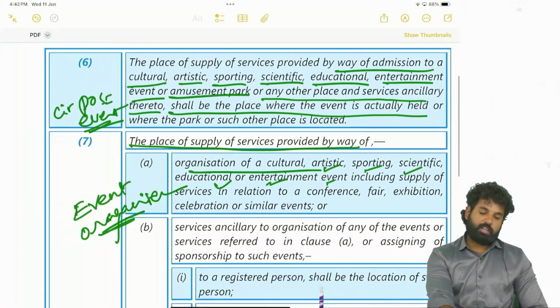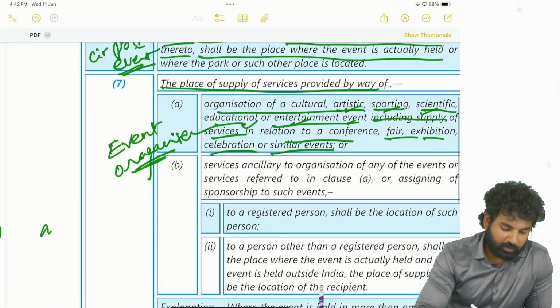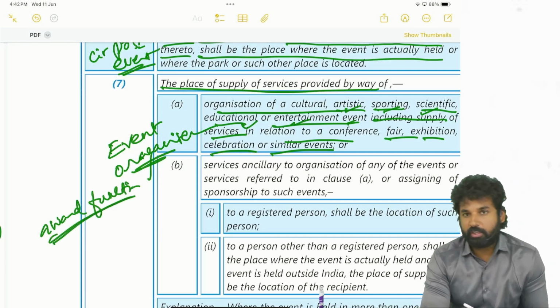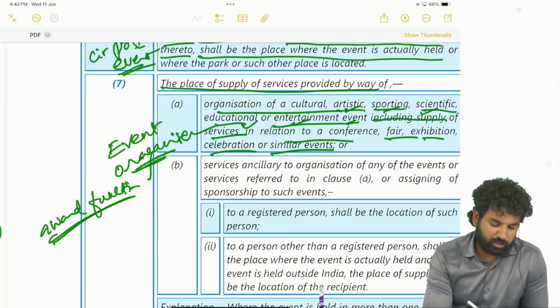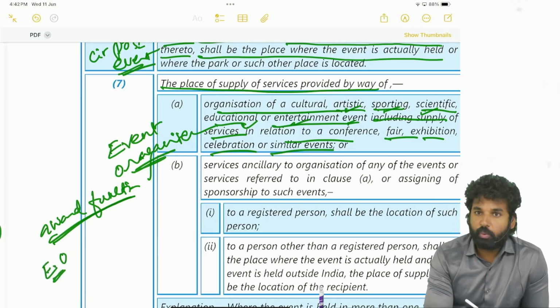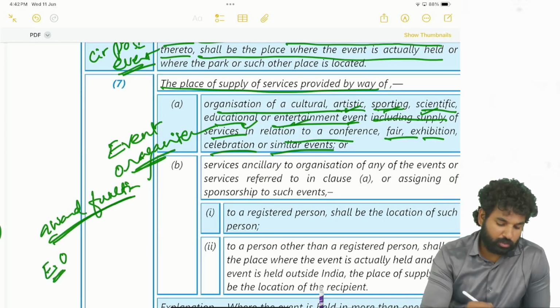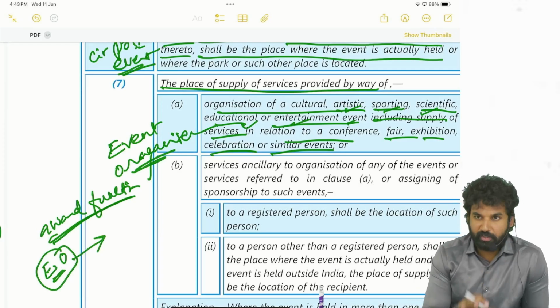So organization of a cultural, artistic, sporting, scientific, educational or entertainment event, including supply of services in relation to conference, fair, exhibition, celebration or similar events. Let's say an award function is there. Let's say a cinema award function, like SIIMA will be there, IIFA will be there. There is an event organizer who is organizing such an award function.